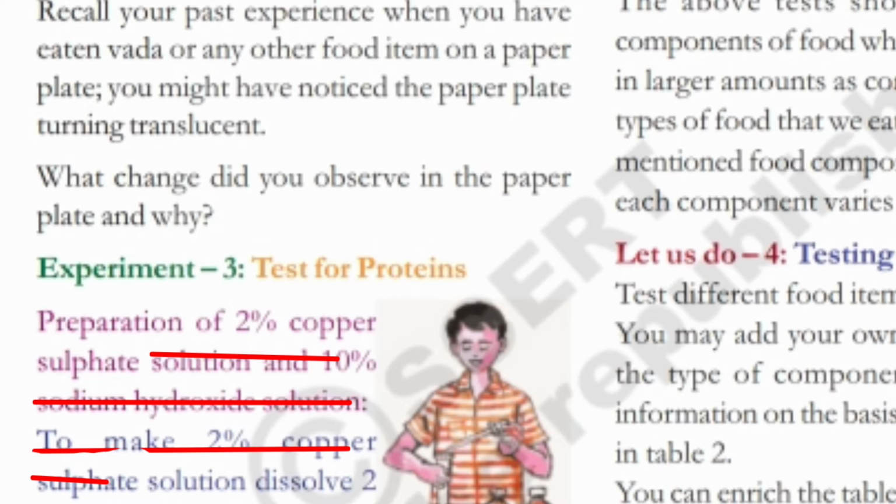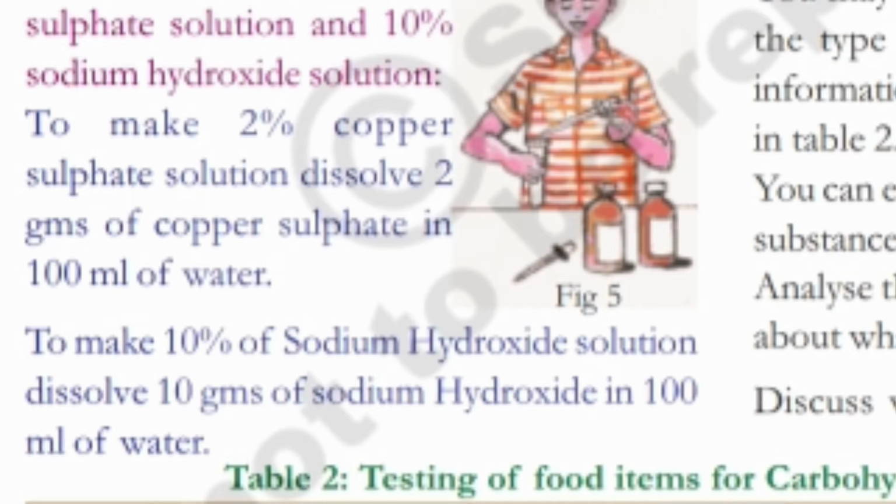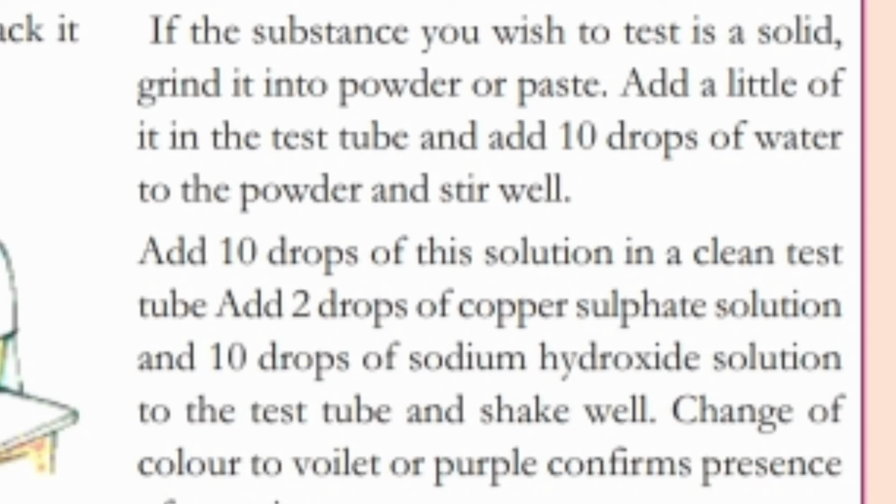Experiment 3. Test for proteins. Preparation of 2% copper sulfate solution and 10% sodium hydroxide solution. To make 2% copper sulfate solution, dissolve 2 grams of copper sulfate in 100 ml of water. To make 10% sodium hydroxide solution, dissolve 10 grams of sodium hydroxide in 100 ml of water.